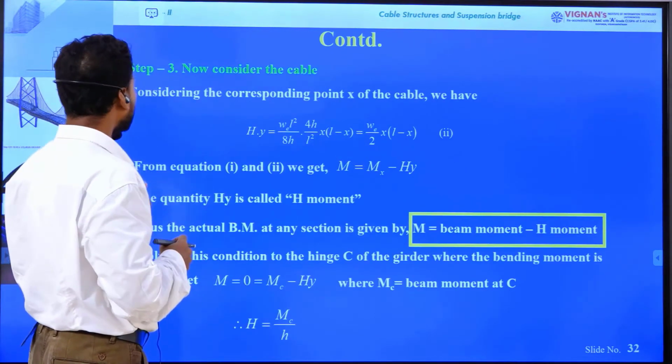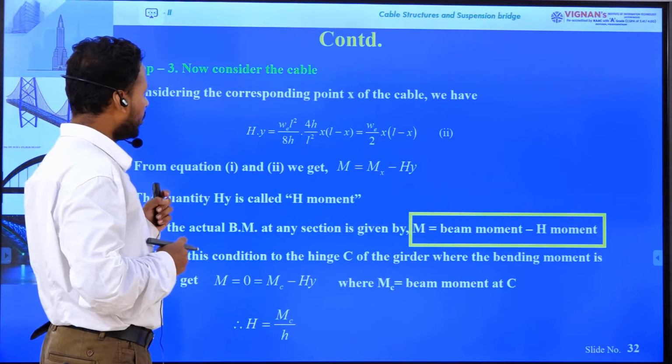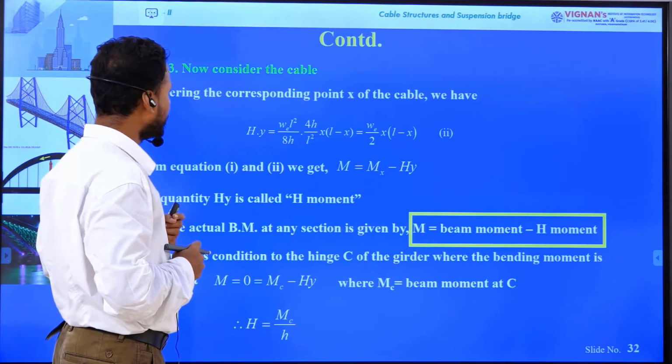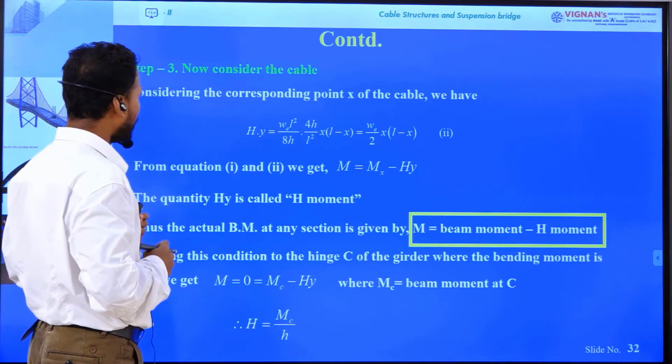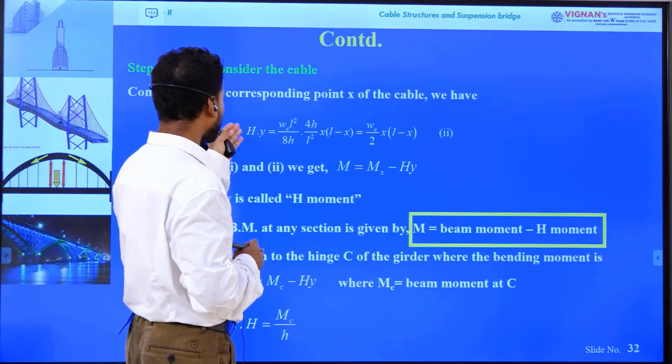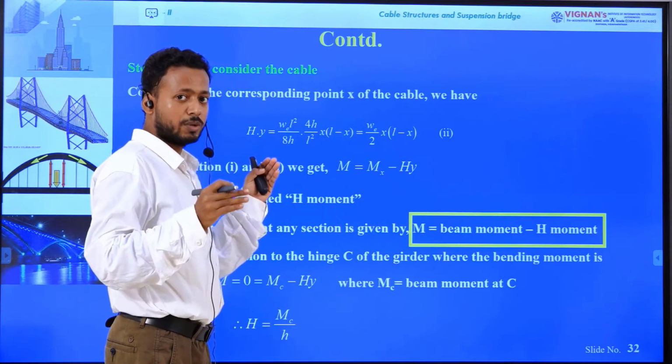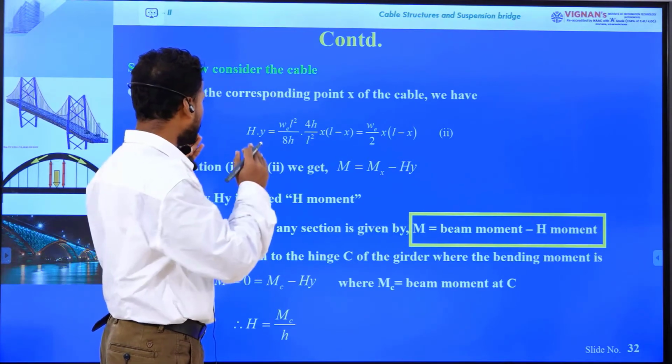Now come to the cable. Considering the corresponding point x of the cable, we have H into y. Just we are doing multiplying H into y. We will use this H into y, we will explain later. Just do simply H into y.